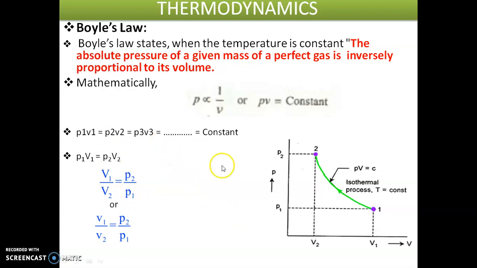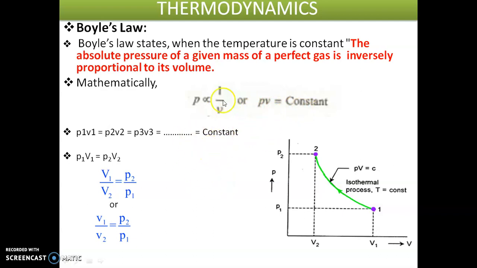I hope you understand Boyle's law. Once again, listen to the statement of Boyle's law. Boyle's law states that when the temperature is constant, the absolute pressure of a given mass of a perfect gas is inversely proportional to its volume. Means P is proportional to 1 by V, therefore PV is equal to constant. So this is about Boyle's law.